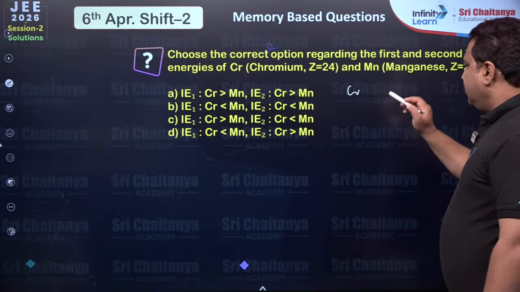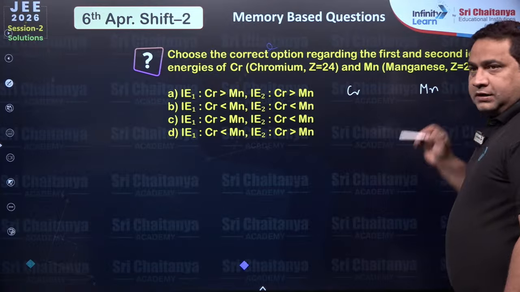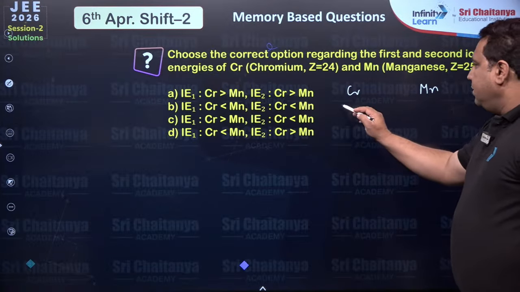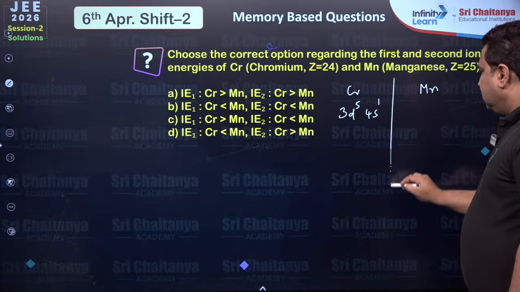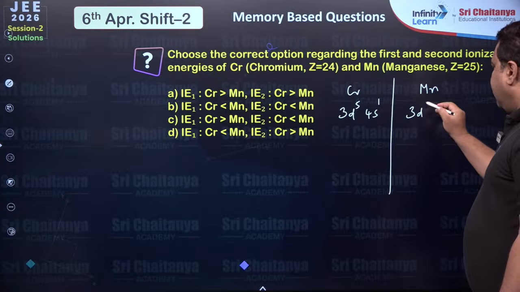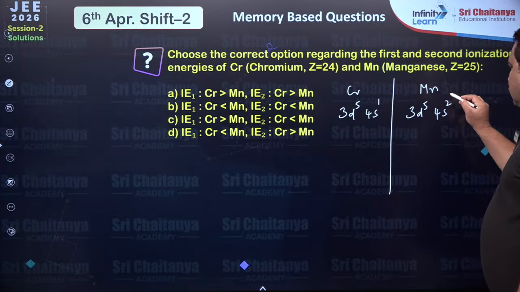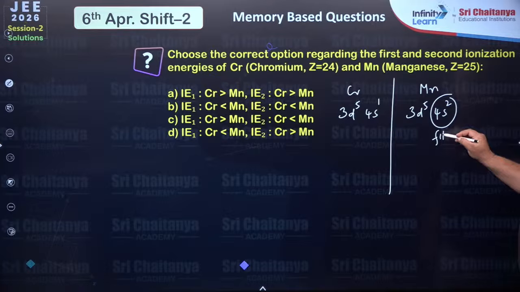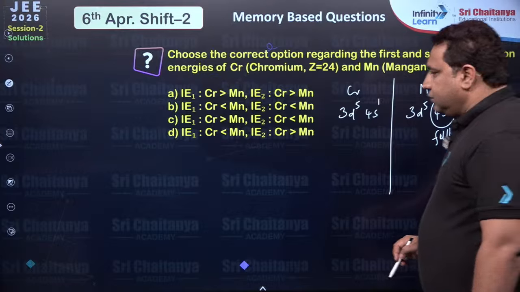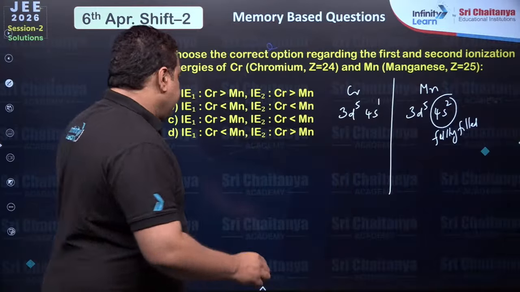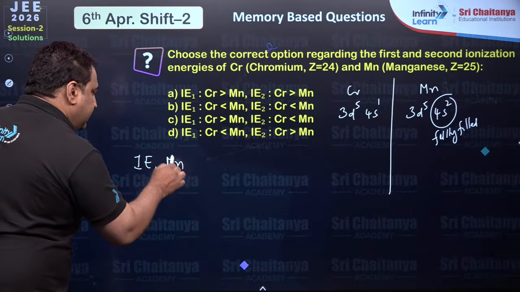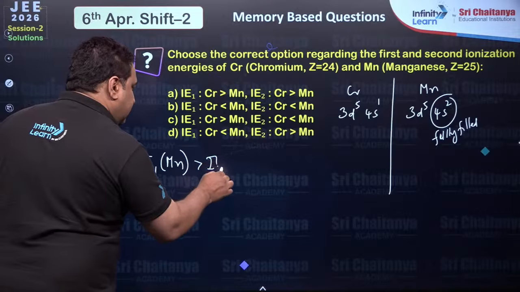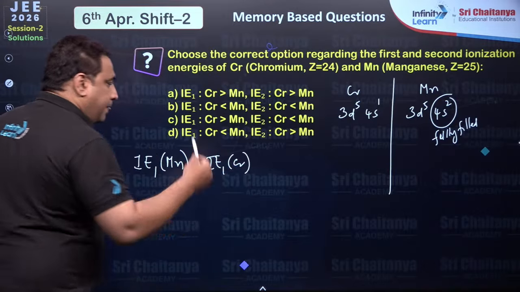So everybody can see chromium here I will write and manganese here I will write. Okay, so chromium is 3d5 4s1, correct? And manganese is 3d5 4s2. So this is fully filled. Hence from this observation we can see that ionization energy 1 of manganese will be greater than ionization energy 1 of chromium. Correct?